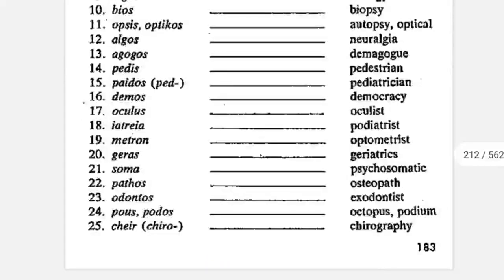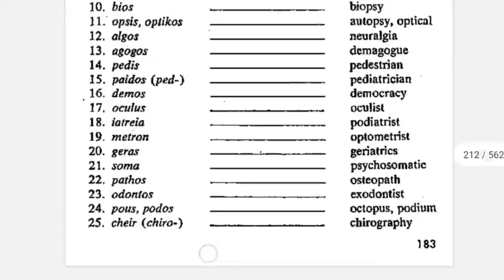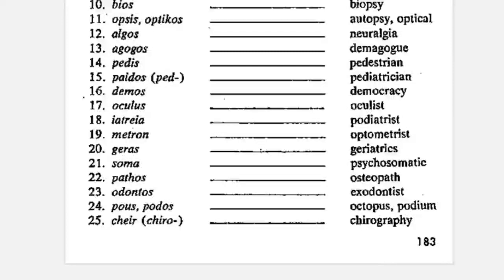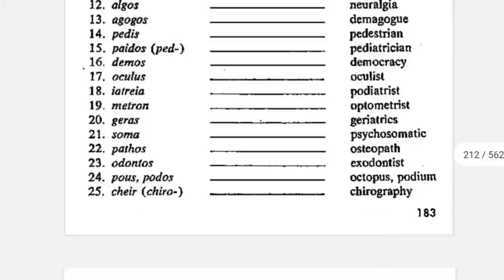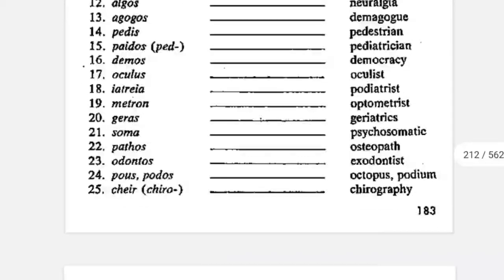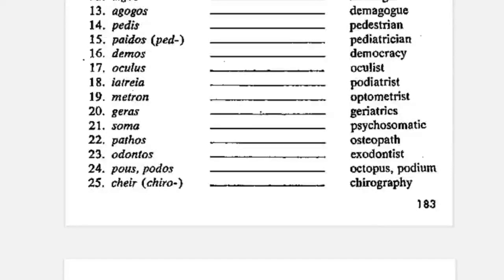The next word is opsis or optikos, which means view, sight or vision. Autopsy means when the doctors check the dead body to know the reason for their death, or the cause of the death. The next word is algos, which means pain. Neuralgia means the pain which is carried through the nerves. The next word is agogos, which means leading. Demagogue means a politician who leads the people, but through false claims.